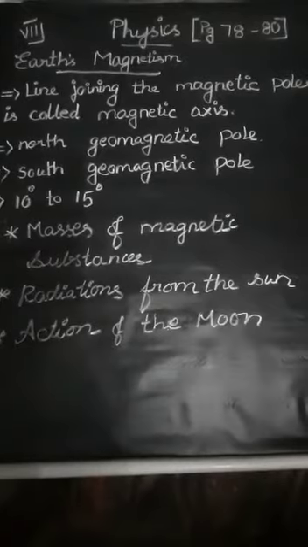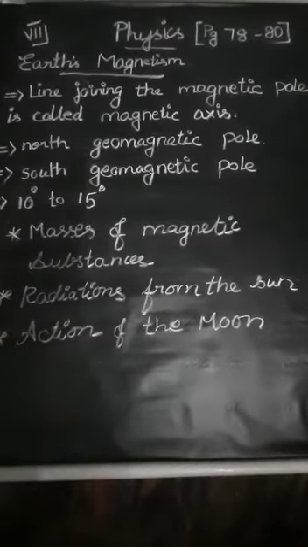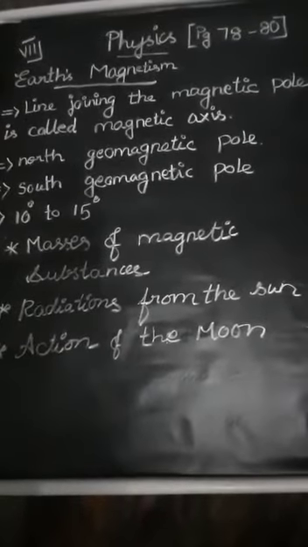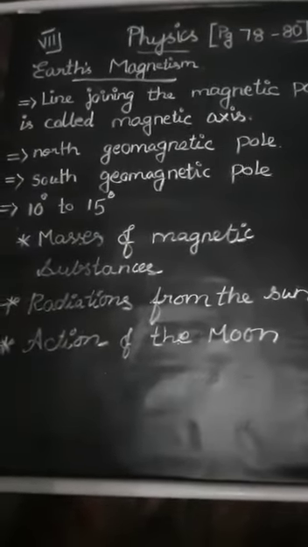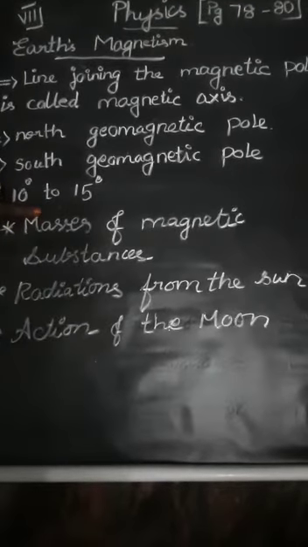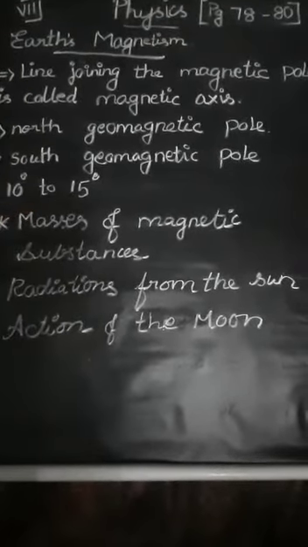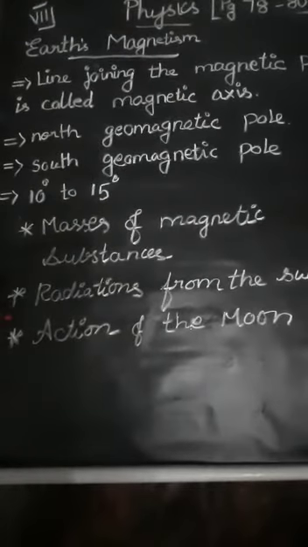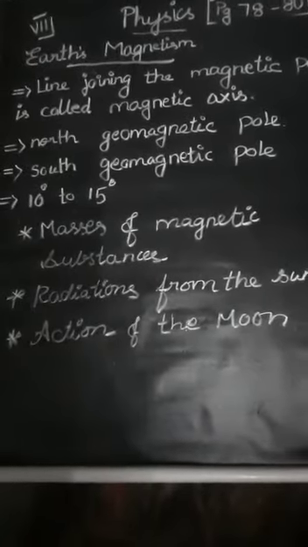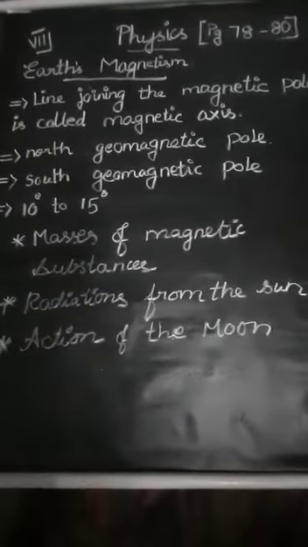Still now we do not know exactly what causes it. However, there are some important factors that may cause the Earth's magnetism. What are these factors? Masses of magnetic substance in the Earth, radiations from the sun, and actions from the moon. These are the main factors which may cause the Earth's magnetism.